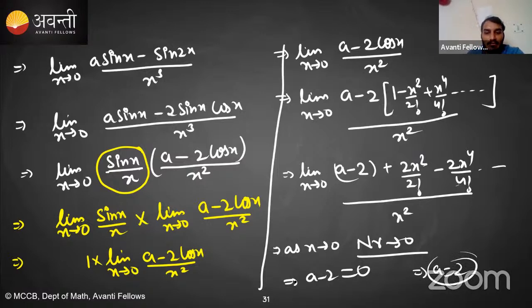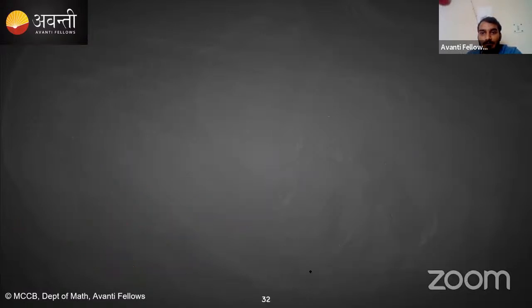If a is equal to 2, now we can directly find the limit. What is the limit? It is limit x tending towards 0. Put a equal to 2 in this expression.